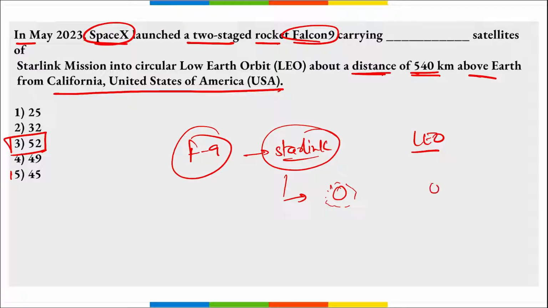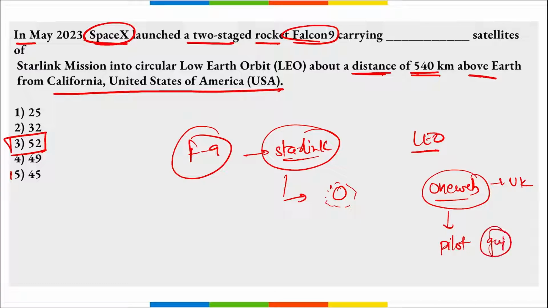Then a similar kind of company is OneWeb. It is a UK based company, and recently OneWeb has launched their satellite internet on pilot basis in India, in which state? In Gujarat, and that too in 2 villages. This internet will be provided on pilot basis, and 100 crore rupees investment has been done for the same. Coming back, Falcon 9 rocket carried 52 satellites of Starlink into space, into the low Earth orbit. Correct?